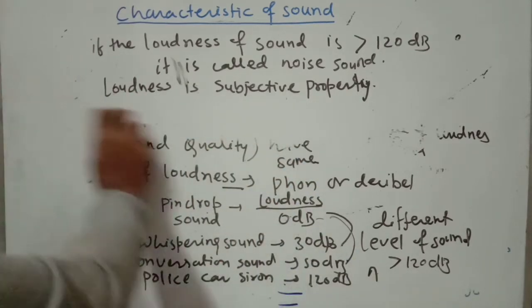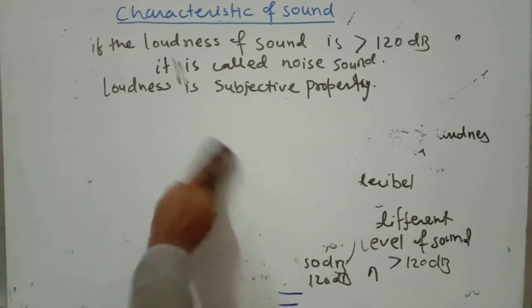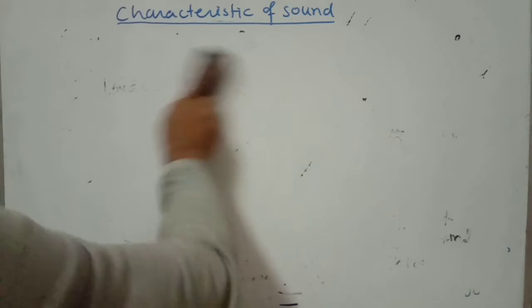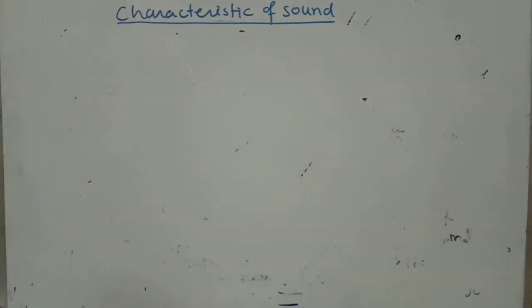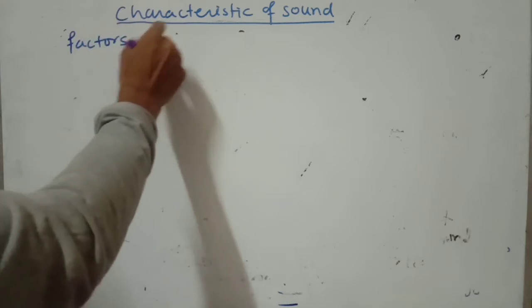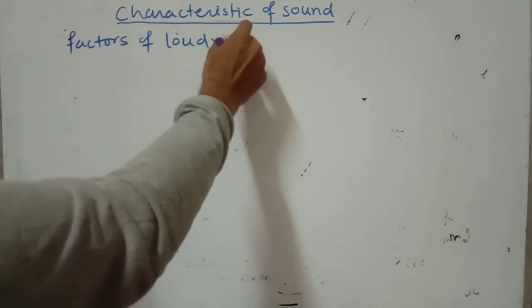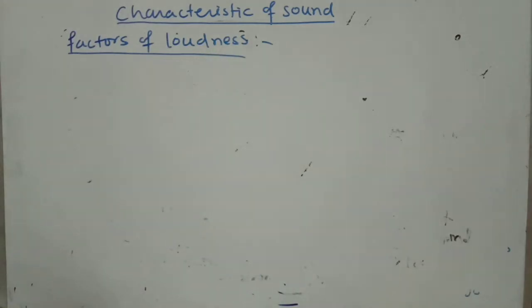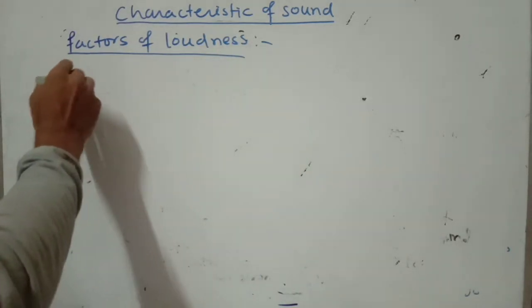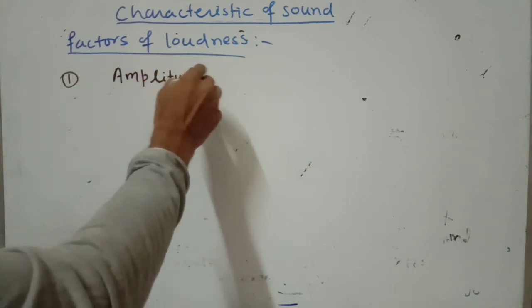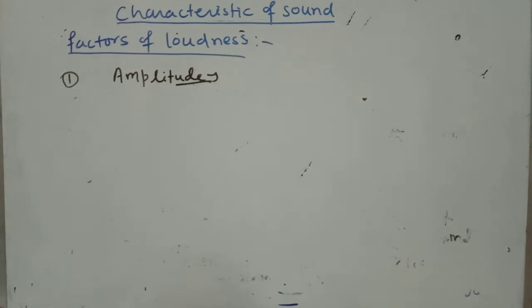Okay, now I'm going to define the factors of loudness. Write down factors of loudness. Number one factor is amplitude. So what is the amplitude? The maximum displacement of a vibrating particle is called amplitude.